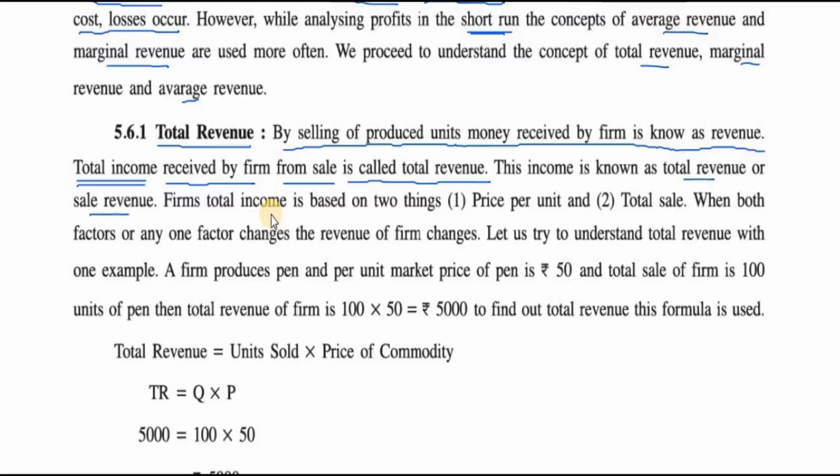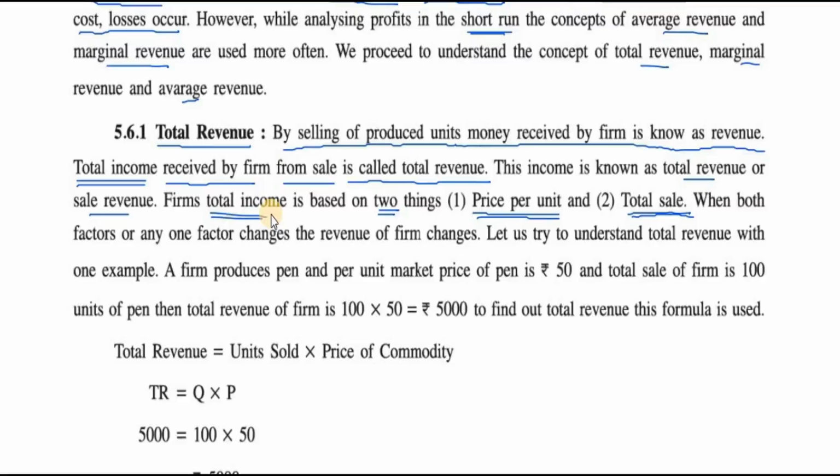This total income which the firm gets is based on two things: price per unit and the number of units sold. It's very important to understand what type of products you are going to sell.